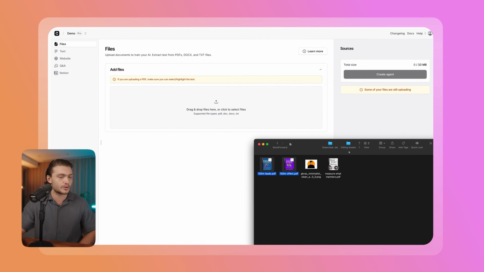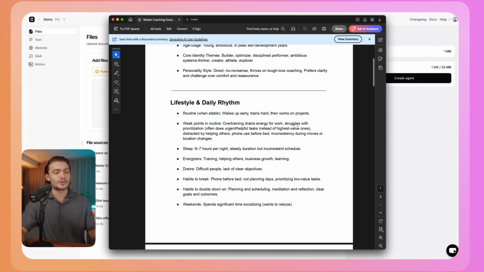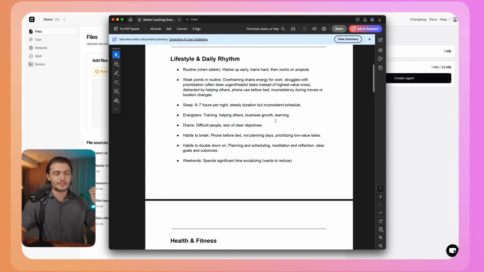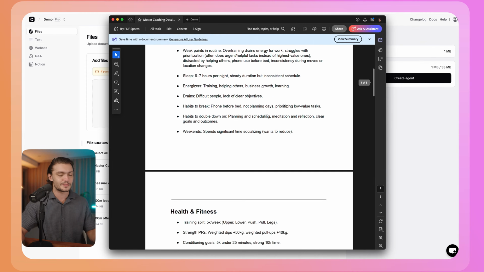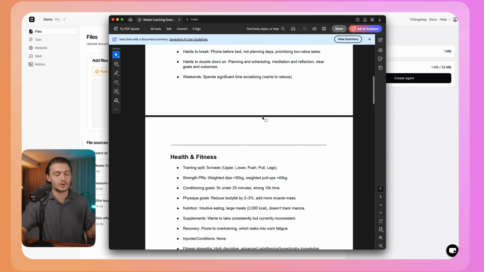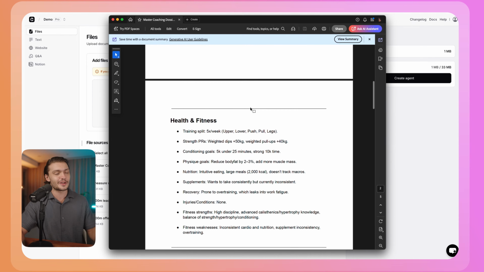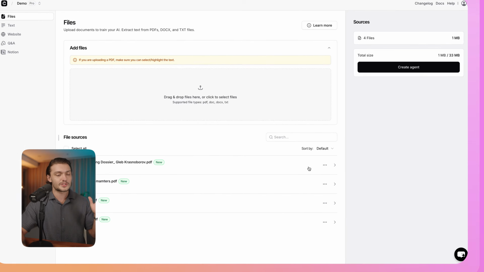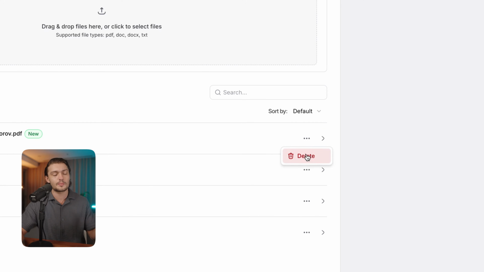In our case, I'll train our coach on some of Alex Hormozi's books and another book called Measure What Matters. And also what I've done is I've created a 5-page document with all information about myself, my habits, my routines, my weaknesses, my strengths, as well as my goals and my vision. Basically everything I could think of, I've put it in here, and then I've also uploaded it to Chatbase so that the AI coach has as much context as possible on what I'm trying to achieve, where I'm trying to go, and where I'm at currently. In Chatbase, you can always delete your training data and then upload a newer one.